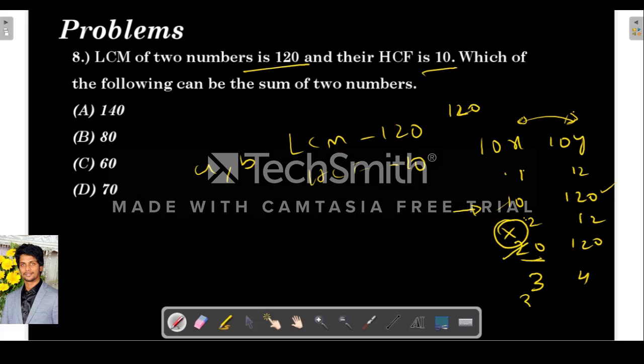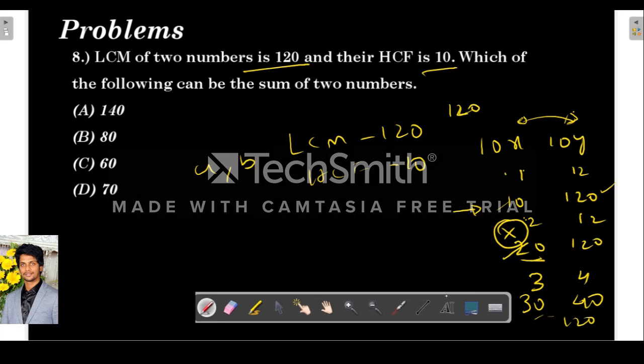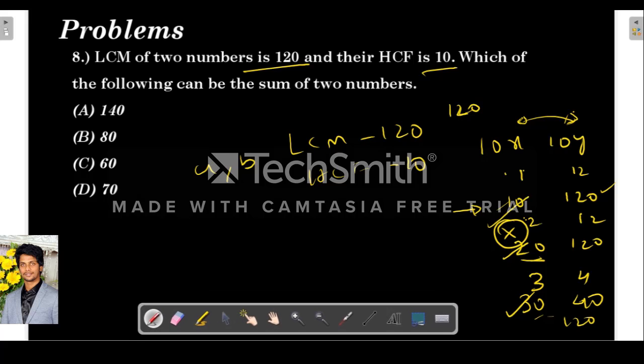So next case, if I take x as 3 and y as 4, so 30 and 40. Their HCF is 10 and LCM is obviously 120. So this case is also possible. Only 2 cases are possible.